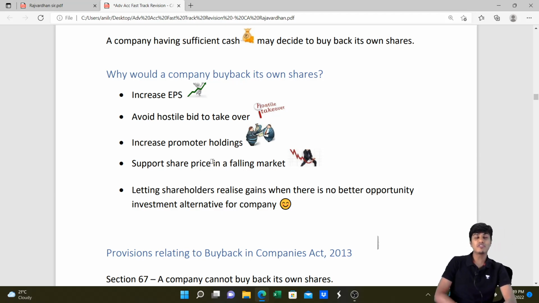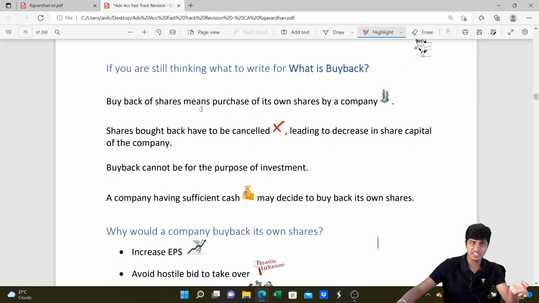Another thing is to support the falling market price. The market price of a share is falling continuously, and the company thinks this price is not the right value of my company. My company should be valued way ahead of this. Then the company ensures that they offer a buyback, and once the buyback offer is made, the market price will almost try to come close to the buyback price offered. That's how they support the falling market prices, or let the shareholders realize their gains, because the company doesn't see any great project of investing that money in, so the company goes for it. Or you can say the company has too much sufficient cash and then they're going for it.